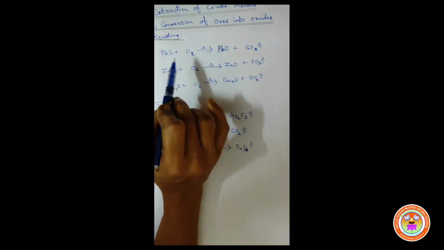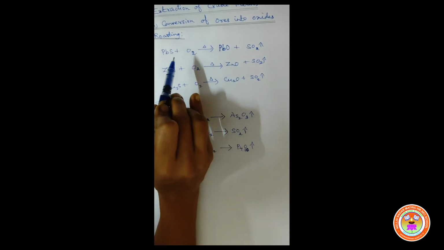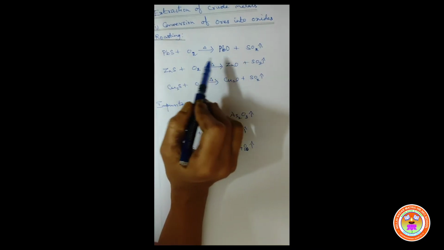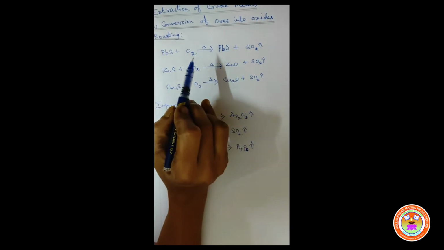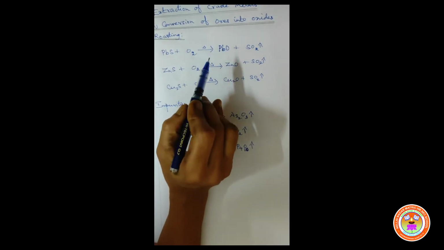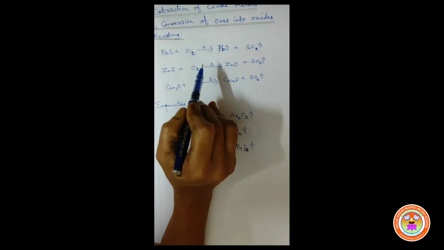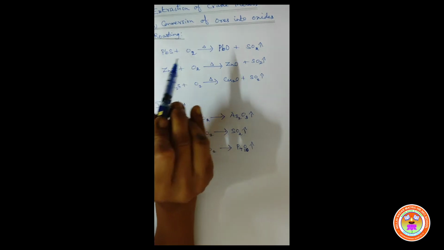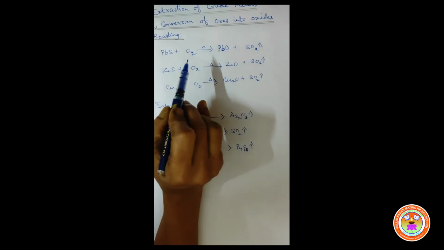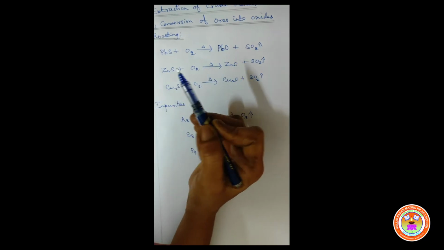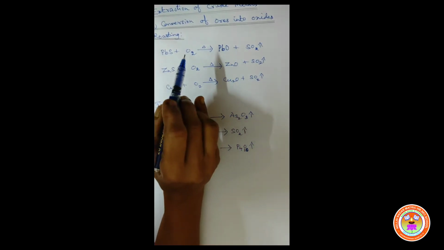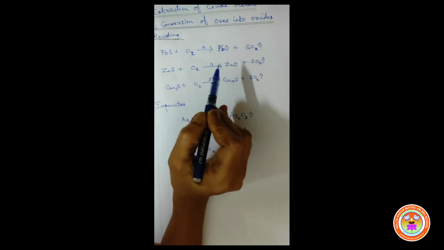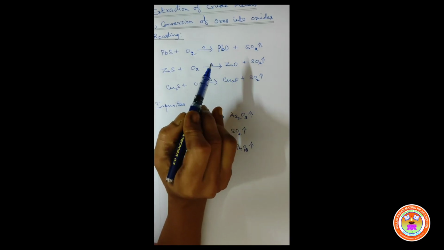Understand, children? So what is roasting? In this method, sulfide ores are converted into their metal oxide, and the concentrated ore is heated with the excess of oxygen in a suitable furnace below the melting point of the metal. Yes, what is roasting? Roasting is generally applied for the conversion of sulfide ores into their oxides, and the concentrated ore is heated in the presence of excess of oxygen in a suitable furnace below the melting point of the metal.